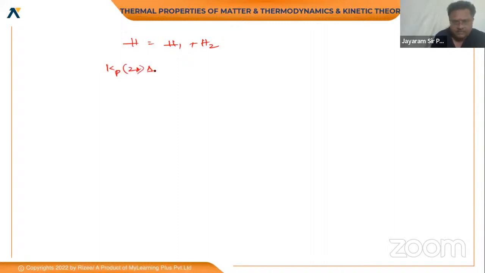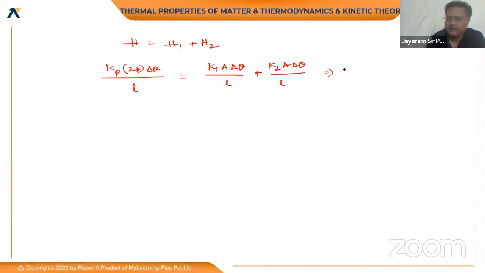The temperature difference is the same in parallel, and the length is the same, equal to K1 into A into delta T by L plus K2 into A delta T by L. These formulas should actually be memorized, because in the exam we cannot derive all of them. You should have them at your fingertips. The 2 comes down from here, so K in series formula is 2K squared by 2K.